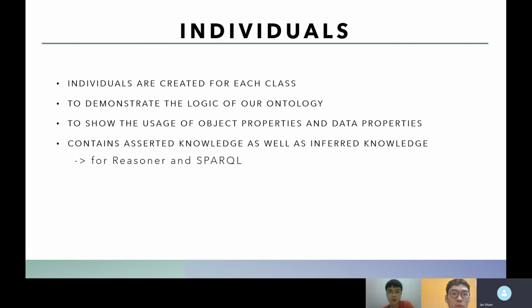Now let me explain the individuals. The individuals of our ontologies are created for each class for the purpose of demonstrating the logic of our ontology. Besides, we also created the individuals to show the usage of the object properties and data properties. The individuals that we created will contain the asserted knowledge as well as the inferred knowledge, because asserted knowledge is for the SPARQL query, and we will use the reasoner to show the inferred knowledge. Now I will go to Protege.